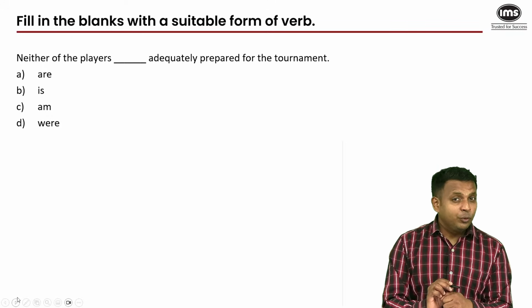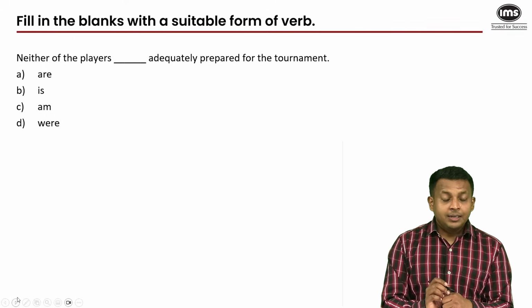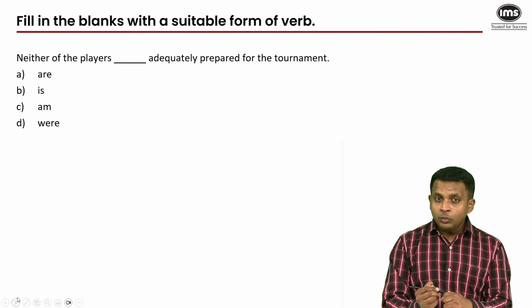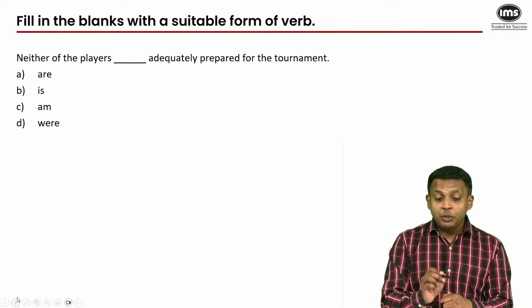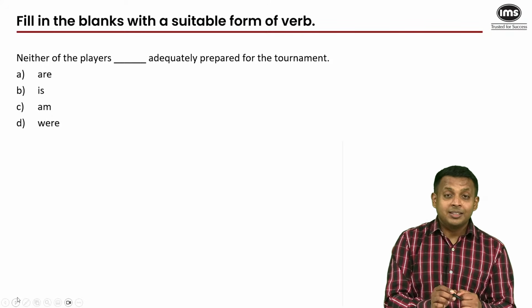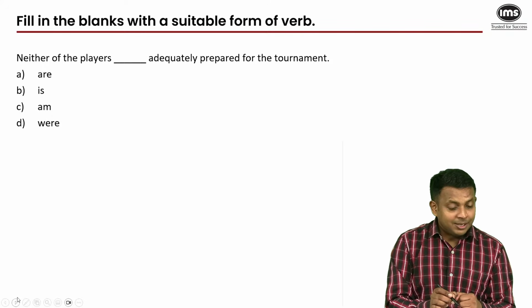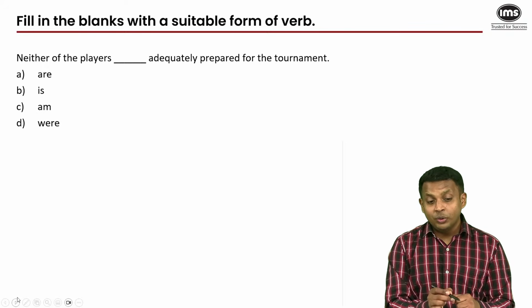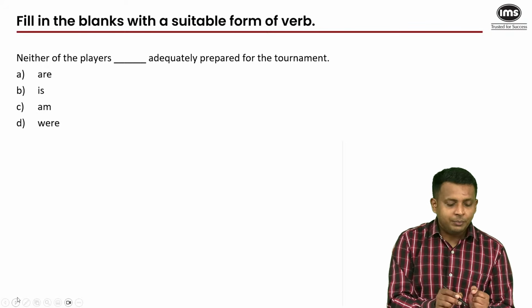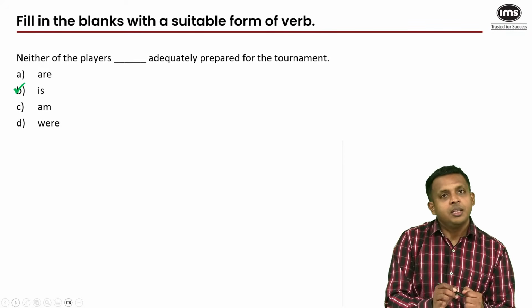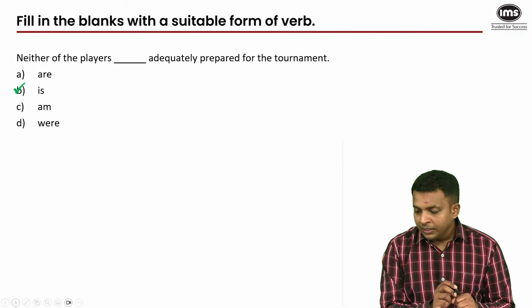And here that would be the pronoun neither. Neither is a distributive pronoun, which is always singular. So the plural noun players is not the subject. The singular pronoun neither is the subject. So we need the singular verb is. That's the only singular verb that we have among our options. So that's the option that we will go with.